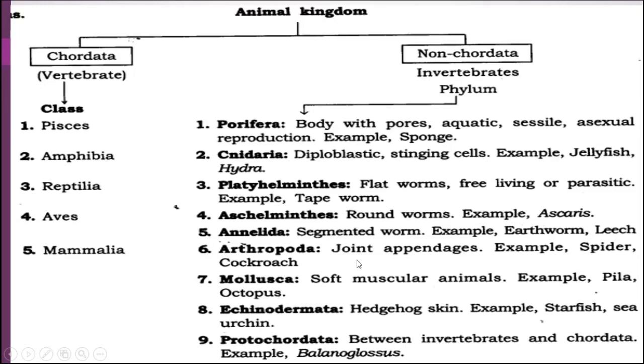Then Annelida have a segmented body, examples are earthworm, leech, etc. Arthropoda have jointed appendages, examples are cockroach, spider, etc. Then Mollusca are soft muscular animals with an external skeleton, examples are octopus, Pila, Unio, etc. Echinodermata have a spiny skin, and examples are starfish, sea urchin, etc. Protochordata lie between the invertebrates and the chordates. An example is Balanoglossus.